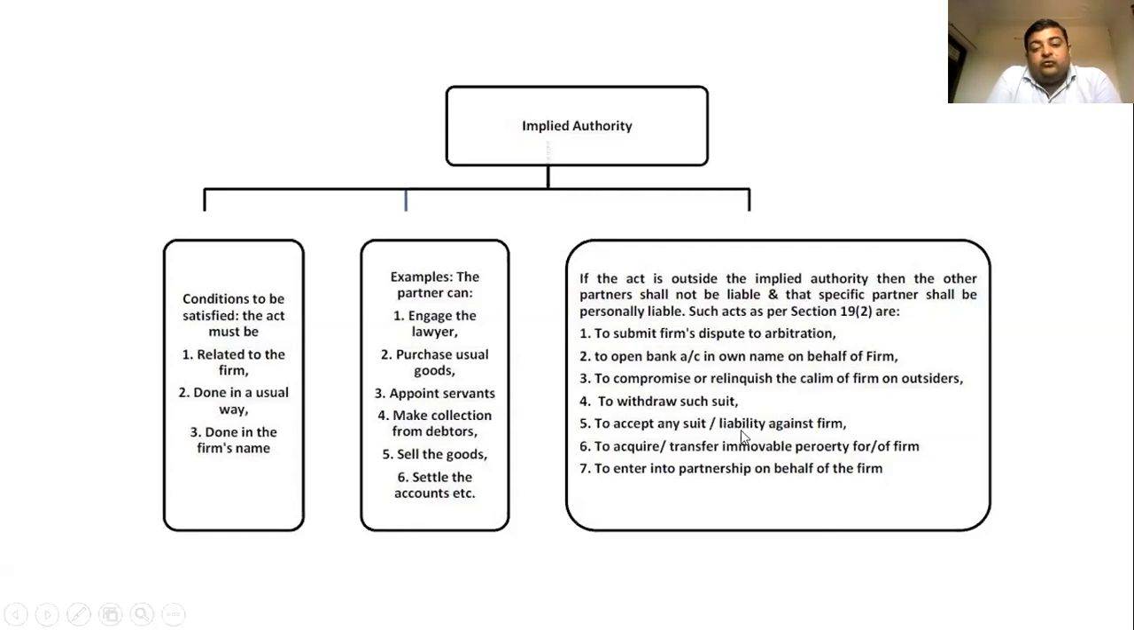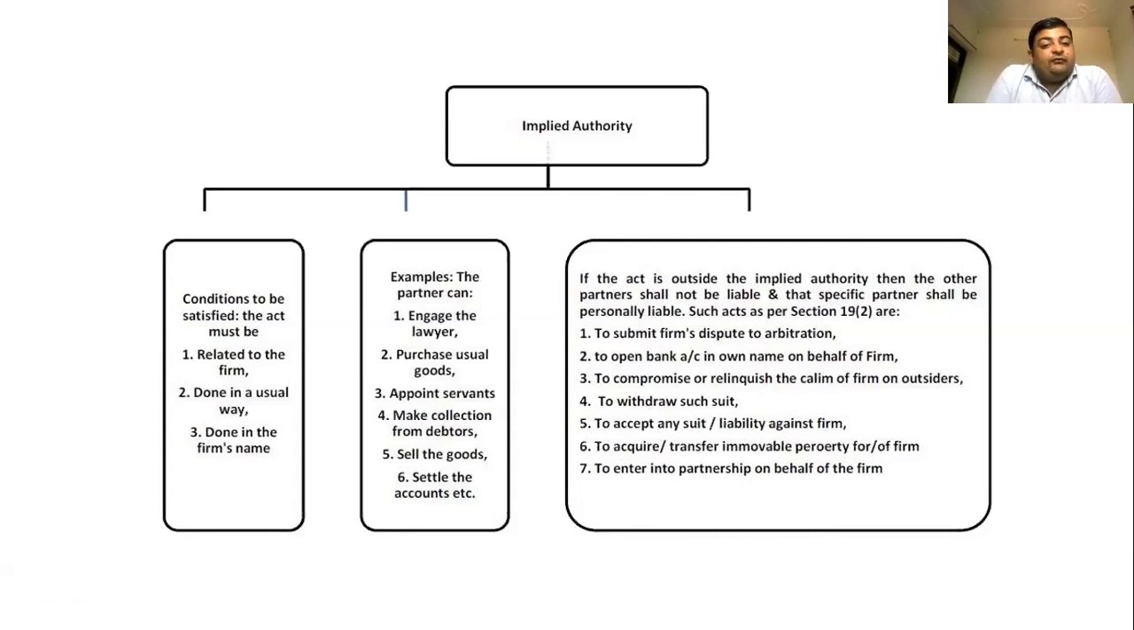Next, to accept any suit or liability against the firm. The partners, even though it is not given in the implied authority, cannot accept any suit or liability against the firm due to the act of the partner. Second, to acquire or transfer immovable property for or of the firm. Even then the partner is not allowed to do such acts.